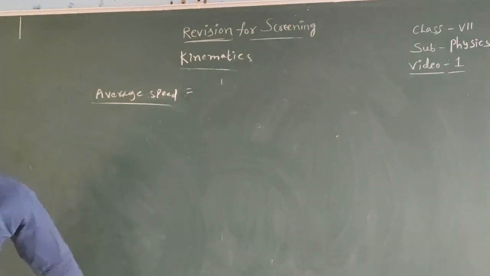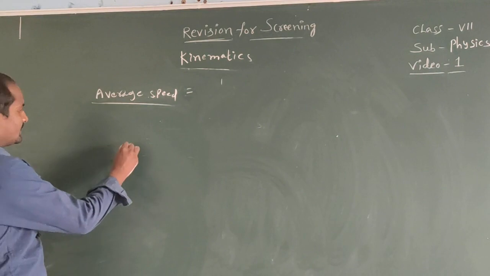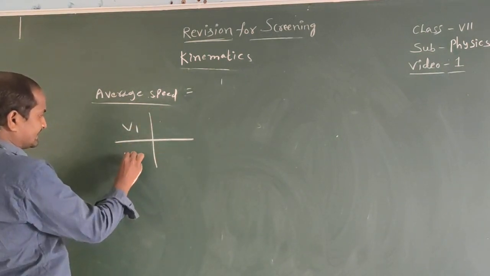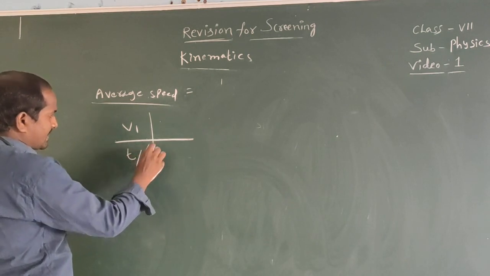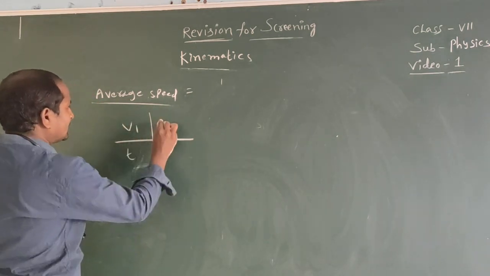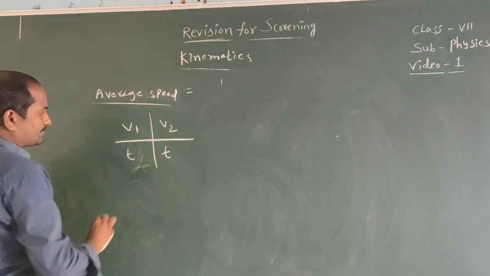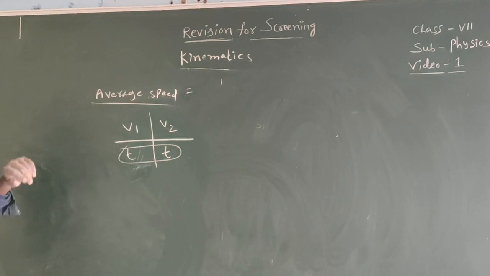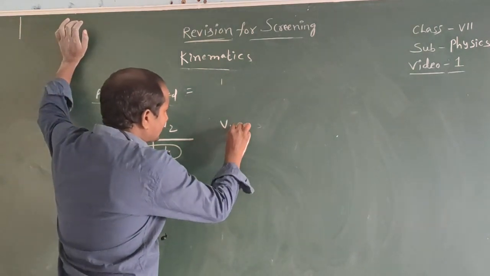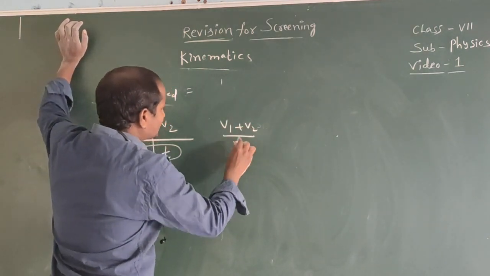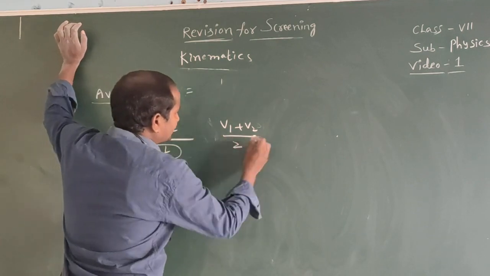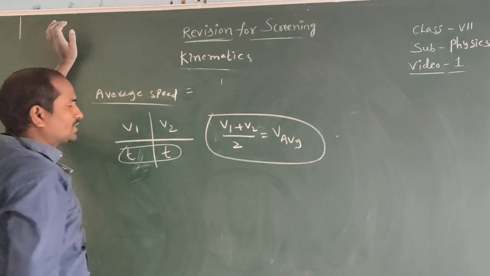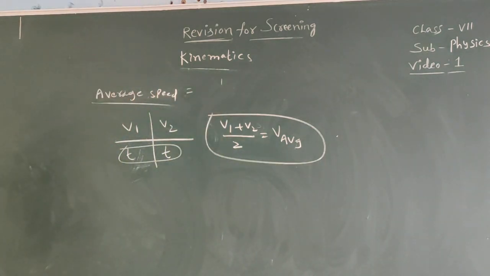If a body covers V1 speed in t time, next V2 in t time, so time is equal with different speeds, then average speed equals V1 plus V2 by 2. It is the V average if the body is moving with two different speeds in two equal intervals of time.